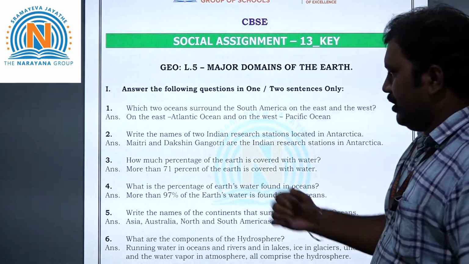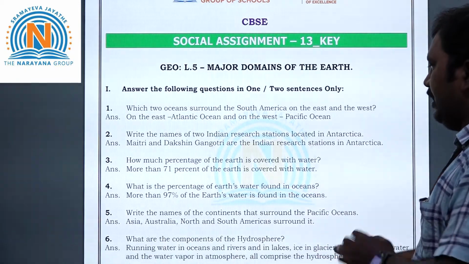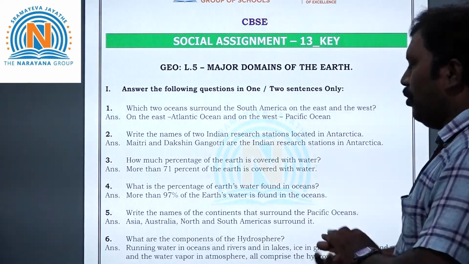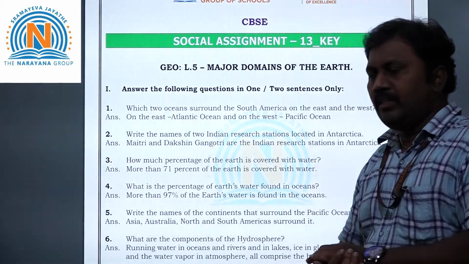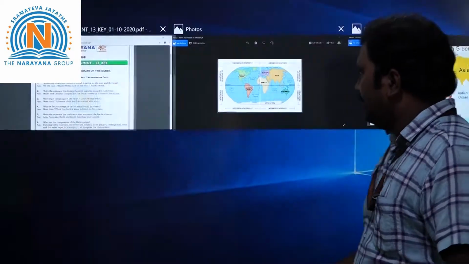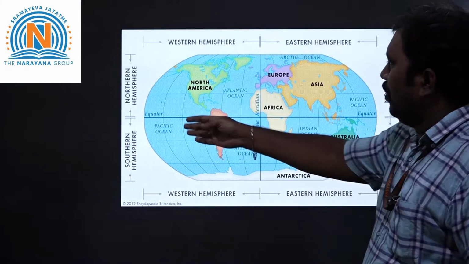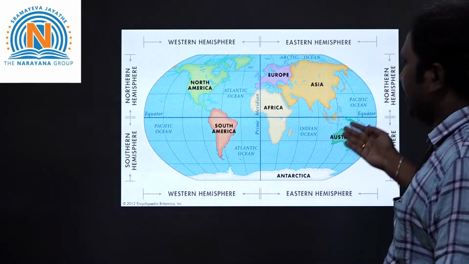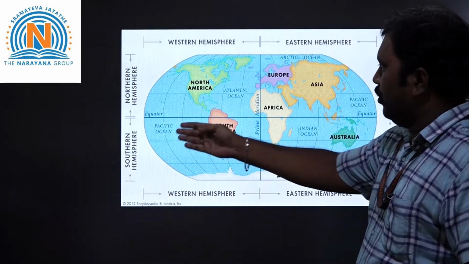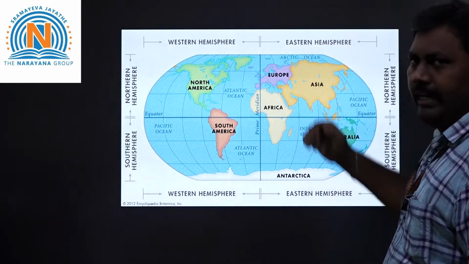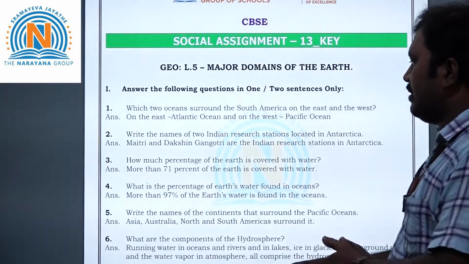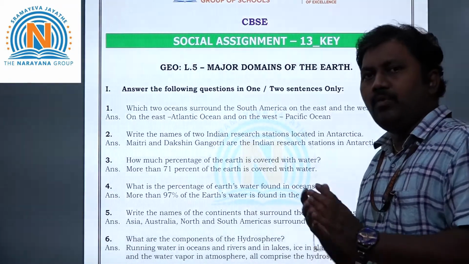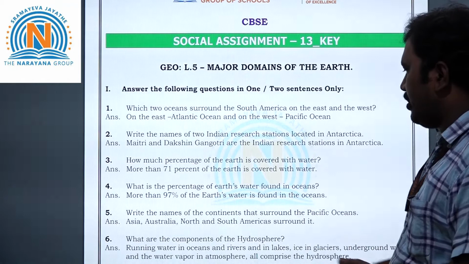Now let's take the fourth question, children. What is the percentage of earth's water found in oceans? The answer is 97%. Just now we saw the map. See here, this full water is covered in oceans, right? Here is the Pacific Ocean, Atlantic Ocean, and here is the Arctic Ocean. Like that 97% of earth's water is found in the oceans. So that is the fourth question answer.